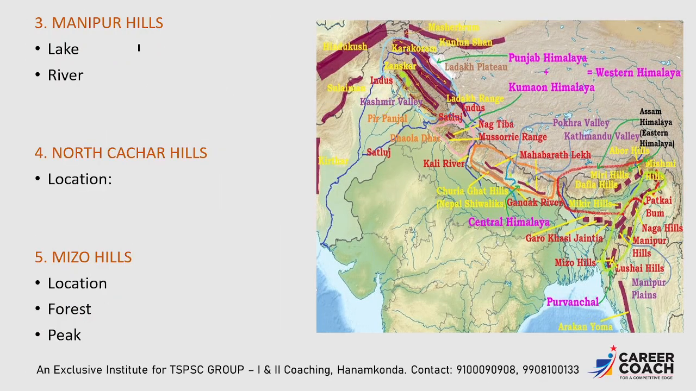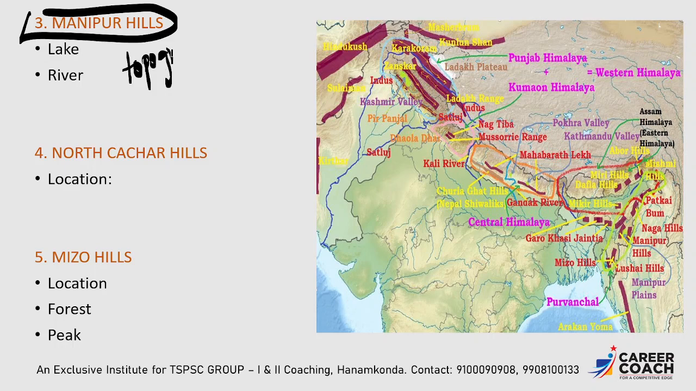Next, the third one is Manipur Hills. So what type of topography can we see in the Manipur Hills? This is a direct question asked in the SSC exam. So we can say that ridge and valley type of topography can be found in the Manipur Hills.